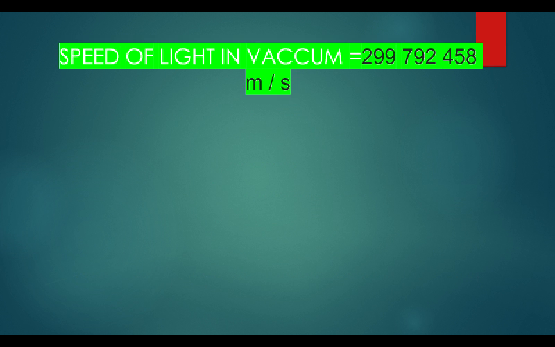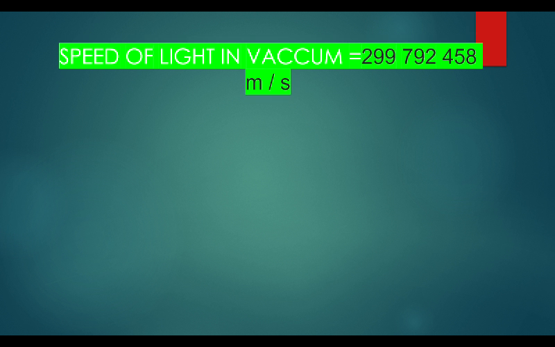Now we move towards the speed of light in a vacuum. So what is a vacuum? Vacuum is the space in which there is not a single medium, there is no medium at all, that is called a vacuum. The speed of light in a vacuum is 299,792,458 meter per second. So what does it mean?